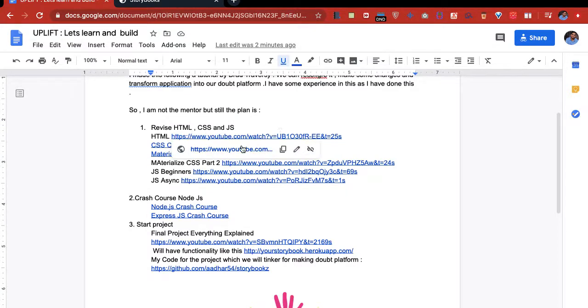This is the crash course for HTML. You go to this link. I will give you this document. Study HTML. Then you go to CSS. In our project that we are making, we will be using Materialize. It's a very good CSS framework. It makes the work very easy. So these are the crash courses.